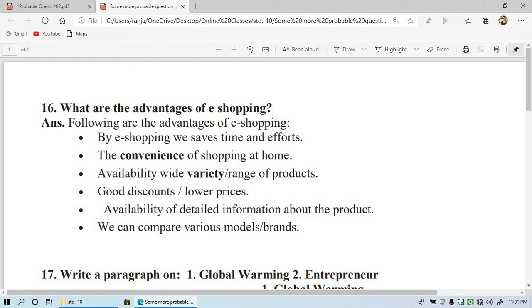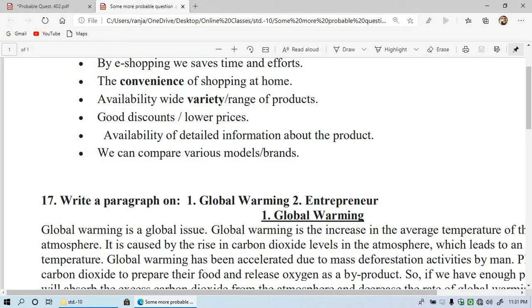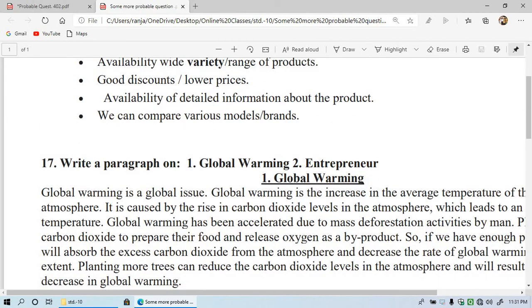And then availability of a wide variety or range of products. There are so many products online. Good discounts are also there, meaning we can get much more discount in comparison to the market. Then availability of detailed information about the product. We can have all the information that is required to know the product. We can compare various models. Here you can compare the cost also.